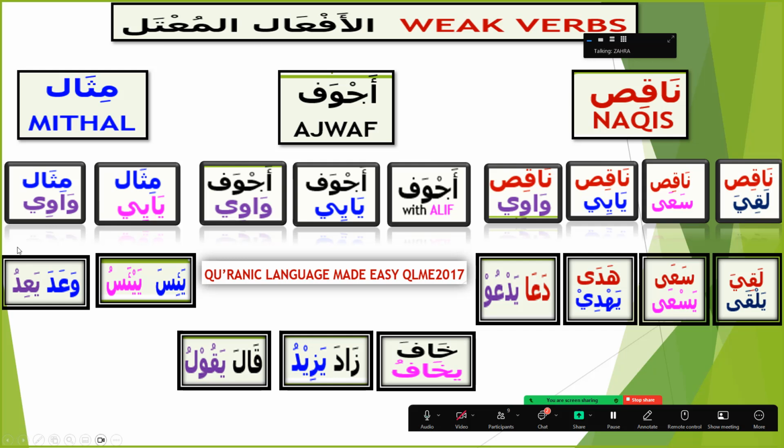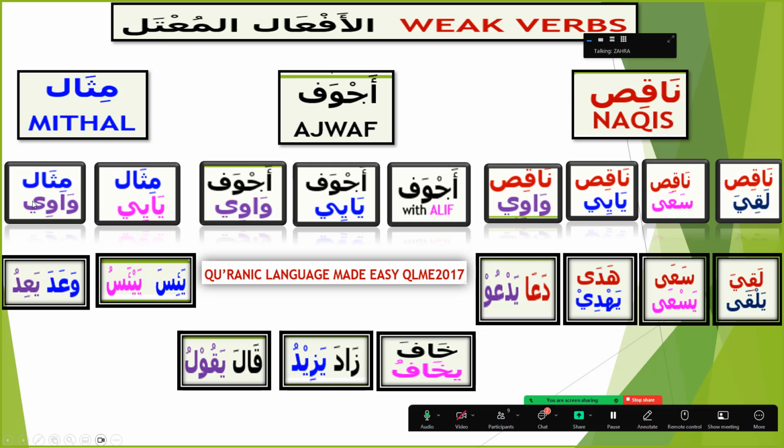Okay. So this is the overview of the weak verbs, and in our coming lessons we are going to learn in detail about mithal wawi with madi chart, mudare chart, amar, nahi, madi majhul, mudare majhul, and jazima and nasiba verbs, and all those things with Quranic examples and the extra vocabulary for each of these.